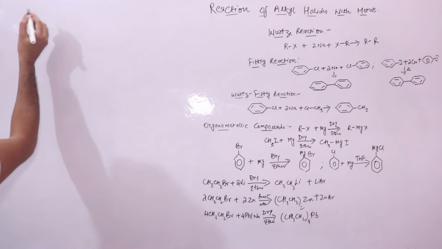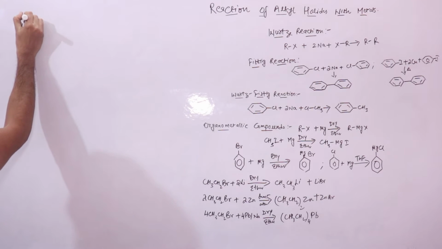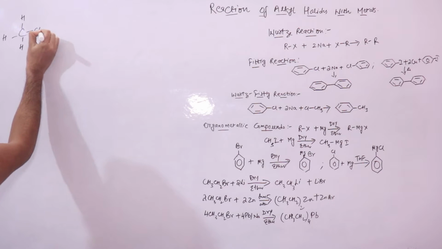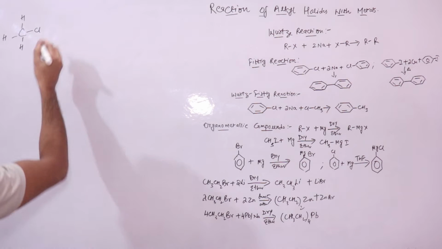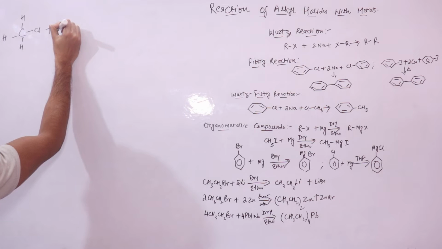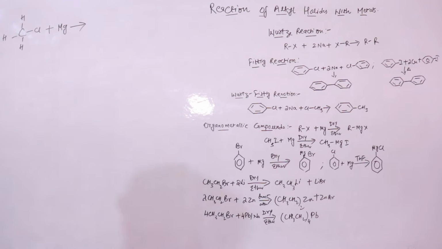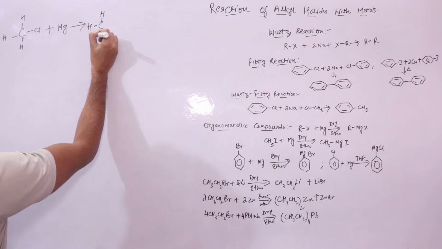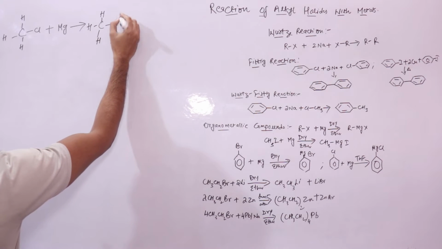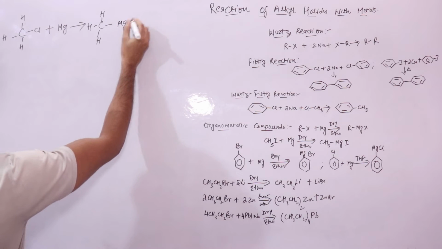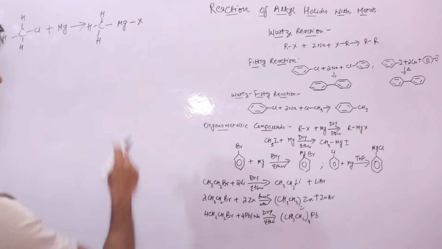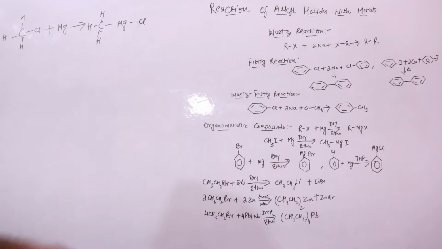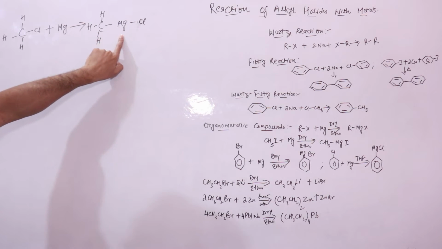So for example, if this is your CH3Cl, this is your organic halide, methyl chloride, it will react with magnesium metal to form a compound that contains a metal and a carbon bond, carbon and a metal bond, sorry.